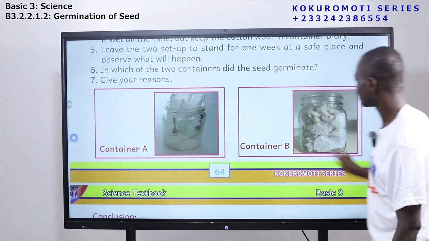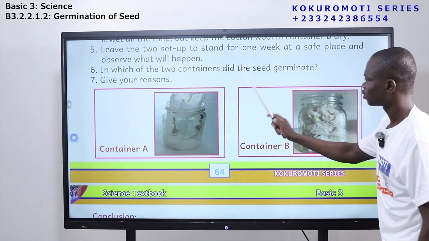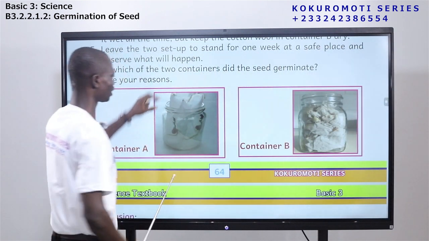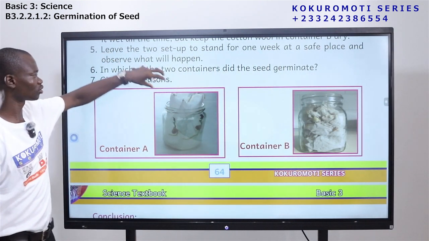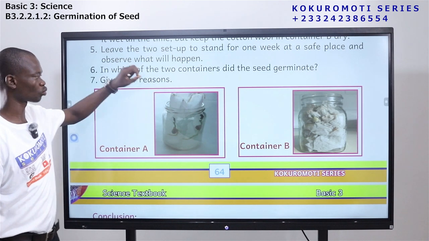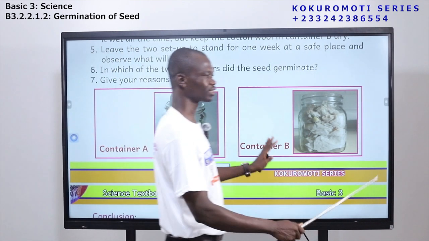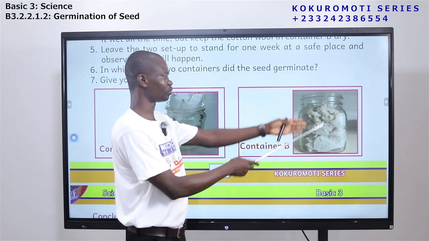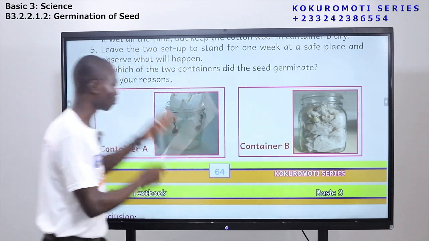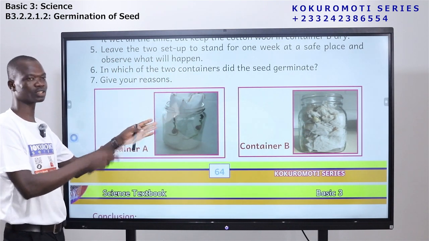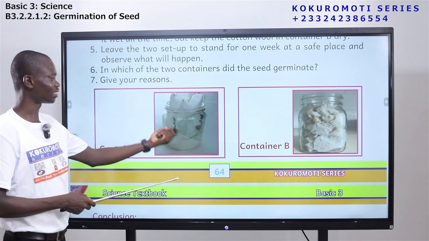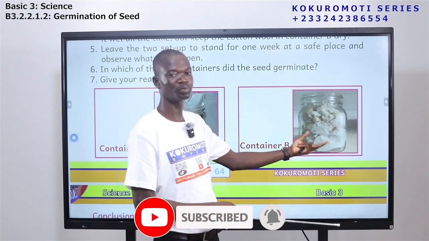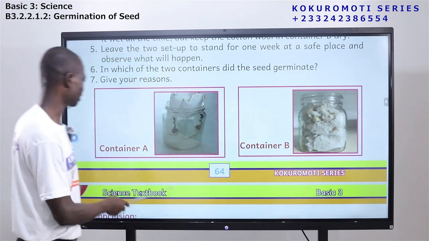So this is container A and this is B. This has cotton wool, this also has cotton wool, but this one, let's soak it with water. Make sure it is wet all the time. But container B, let's leave it dry and see whether the seed over here will germinate. Meaning there is no water here, but there is water here. Here you are going to keep the cotton wool wet, and because of that the seed will get water. Here the cotton wool, we are not going to pour any water on it. It's going to be dry like that. So let's continue and see.